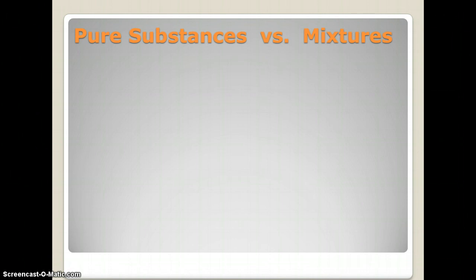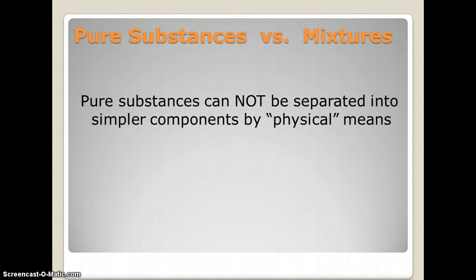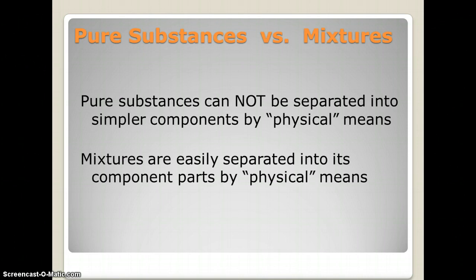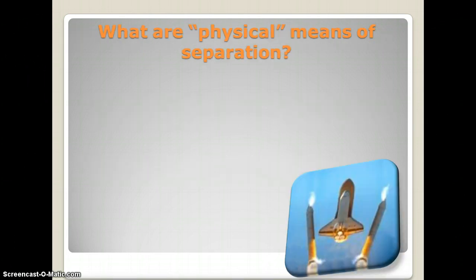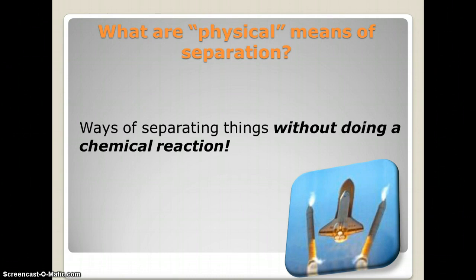Now, pure substances versus mixtures. Alright, so pure substances cannot be separated into simpler components by physical means. Means you are not physically doing anything to separate it. Now, mixtures are easily separated into components by physical means. Let's take a look at how we can separate these things without doing a chemical reaction. Remember, this is all physical. So you are in some way doing this, or you are creating some type of mechanism that can do this.